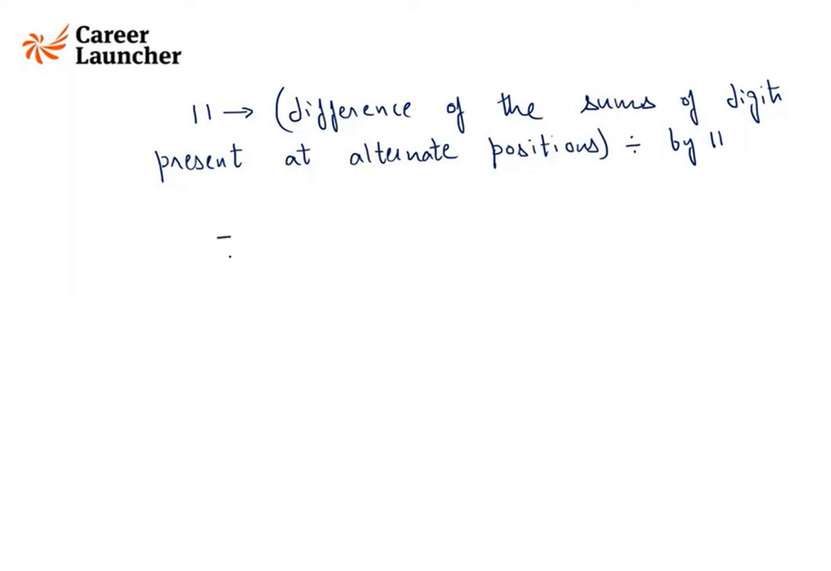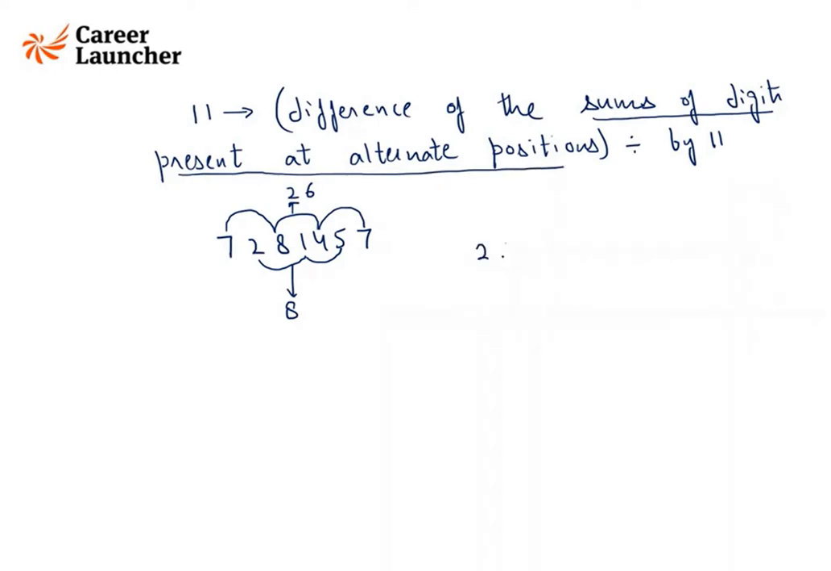For example, if we have this number, I add digits present in alternate positions, these digits, and I add these. So if I add 1, 2, and 5, I get 8. And if I add 7, 8, 4, 7, this is 26. So what we have done till now is the sum of the digits present in alternate positions. Now the difference of these two sums, 26 and 8, is 18. And since 18 is not divisible by 11, that means the entire number is not divisible by 11. Is the rule for 11 clear to everyone, guys?